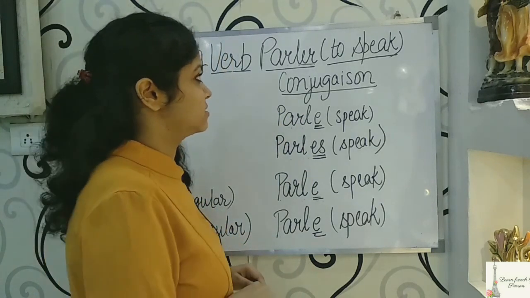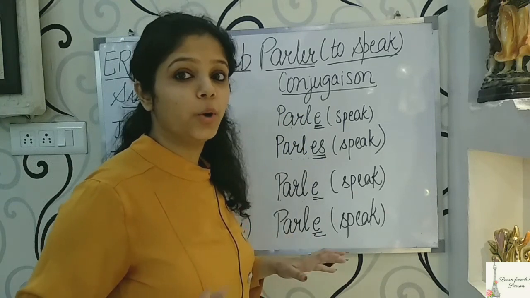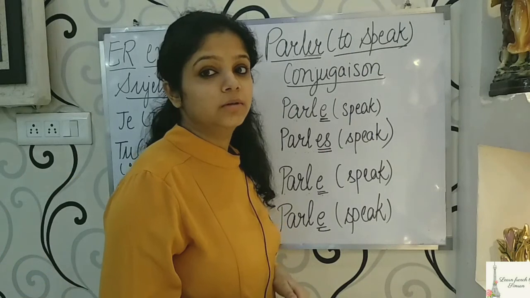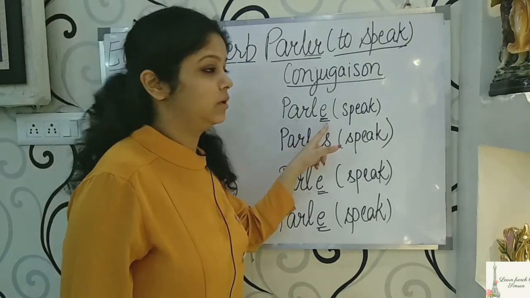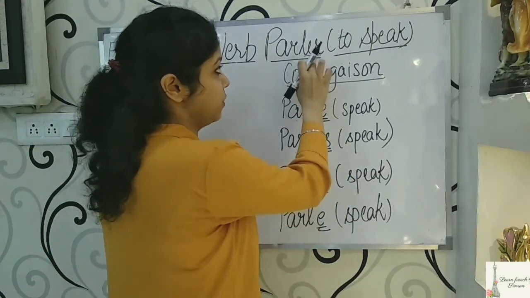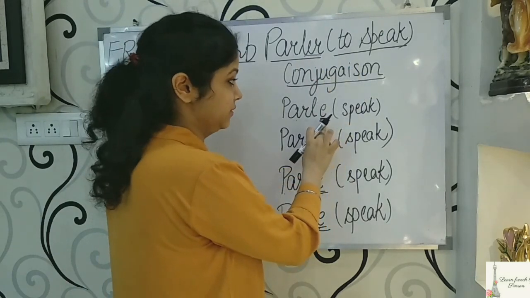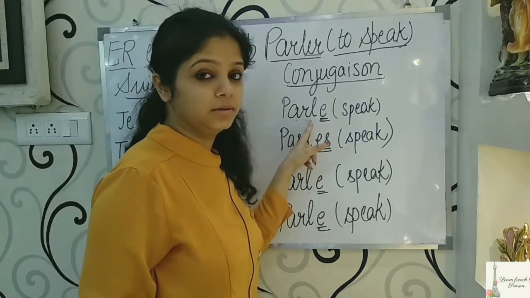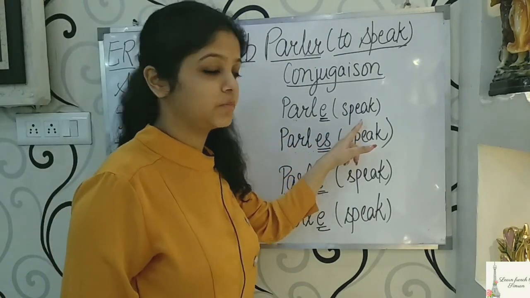Now, the next step is to write the endings. The endings with all the subjects are different. The ending with je would be E. As we wrote PARL, we omitted the ending ER, so we will write E here. And it will become je parle, which means I speak.